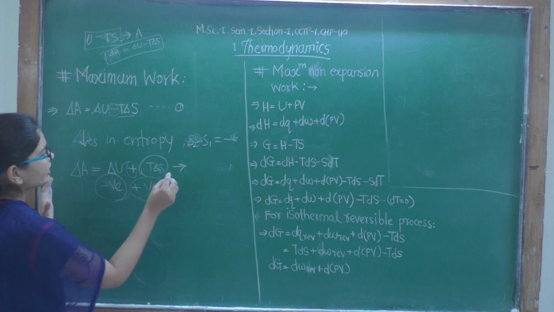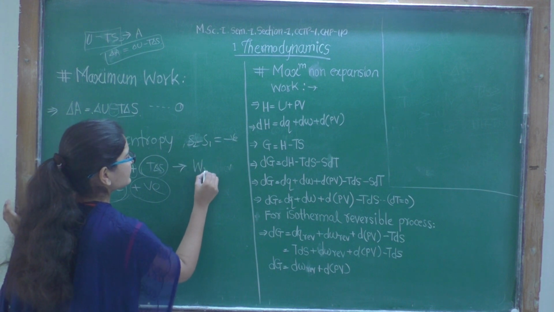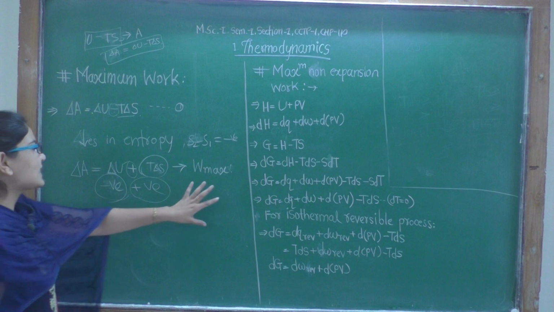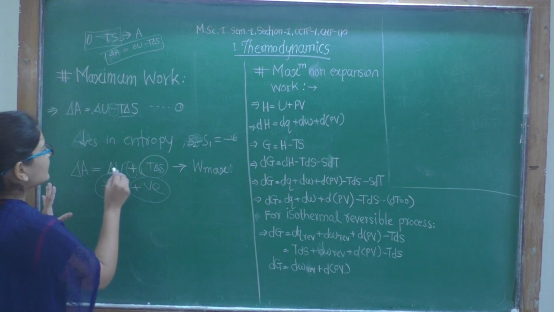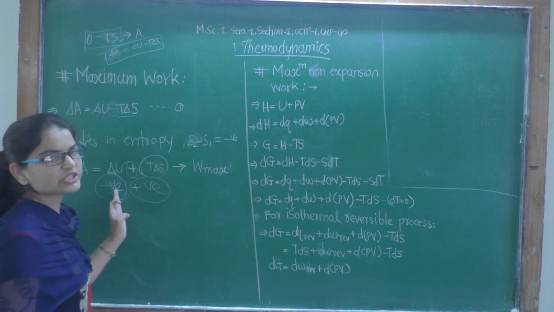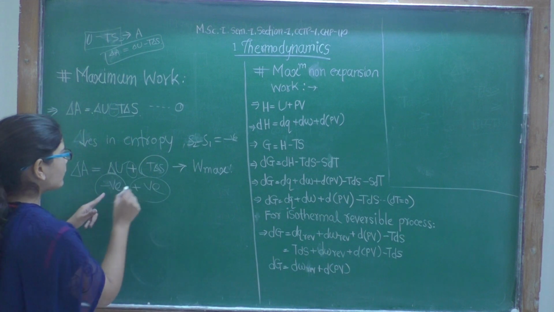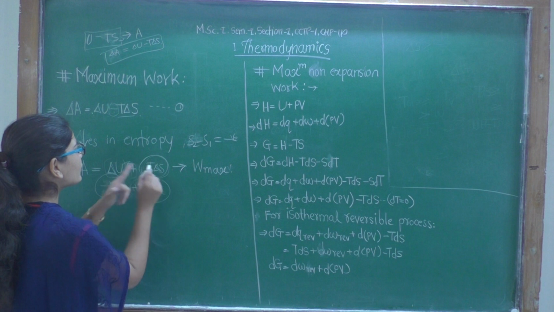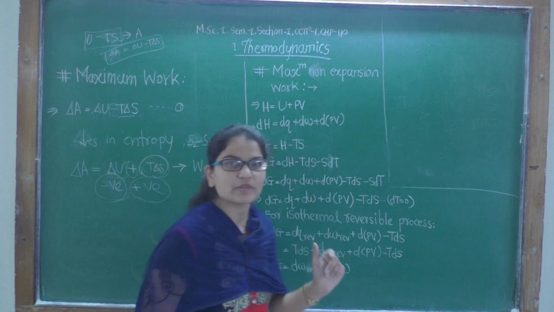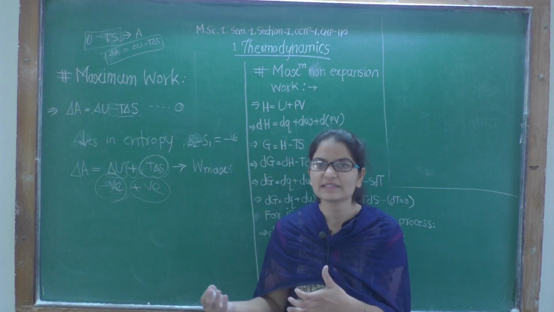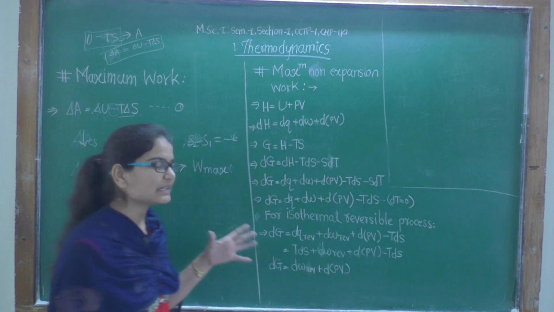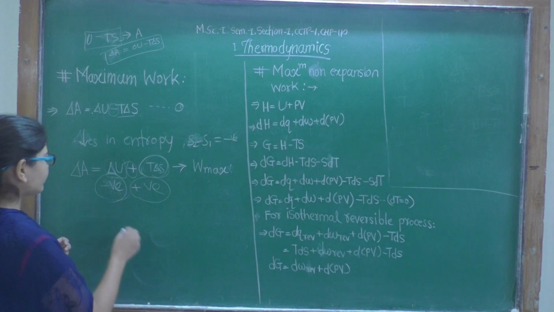And this we have already called W max, maximum work. Now maximum work will be less than delta U, the change in internal energy, because we have to subtract this term from this value, since it is negative and it is positive. Therefore, the maximum work we obtain in such a case will be less than the change in internal energy.